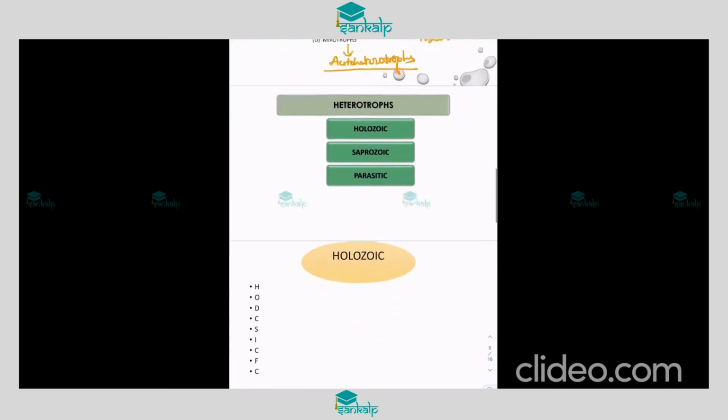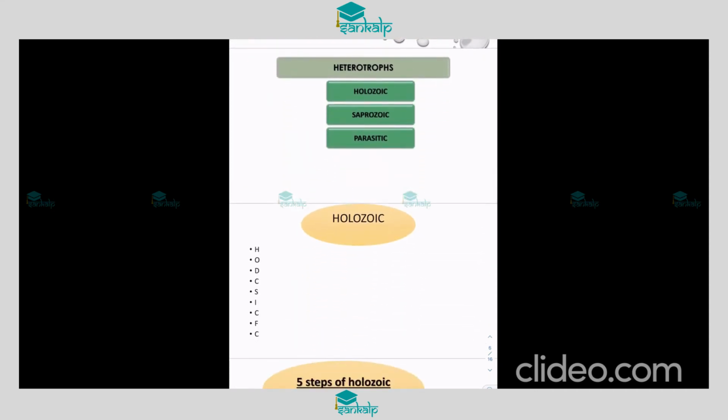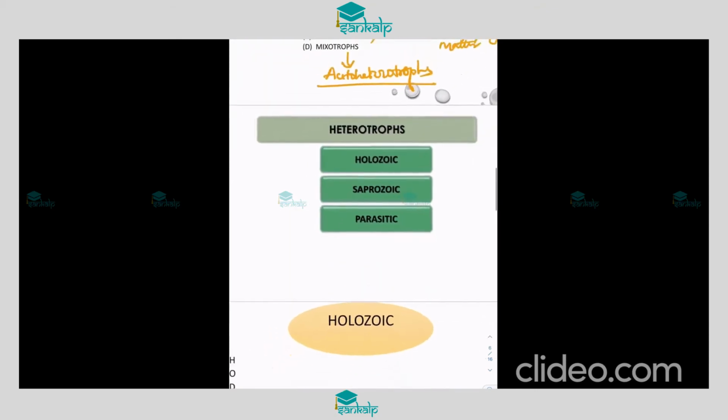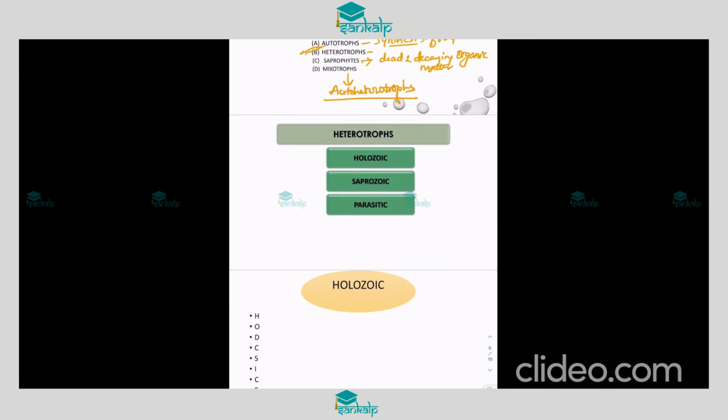So next, heterotrophs. Animals which depend on other organisms are classified into 3 main types. Holozoic nutrition, how they consume. This is based on the method of collection. Mainly, heterotrophs are classified into different types based on the method of collection of food. So what is that? Holozoic.